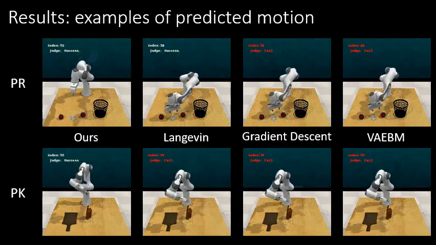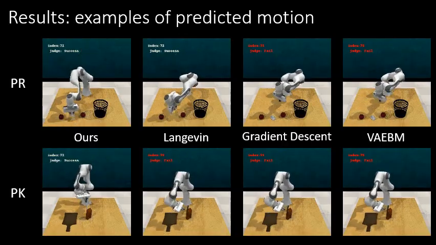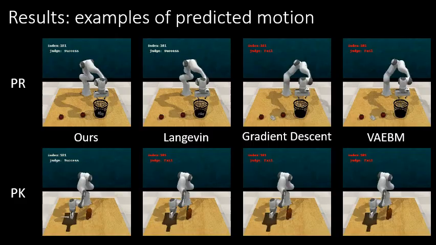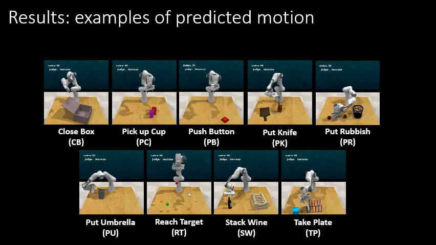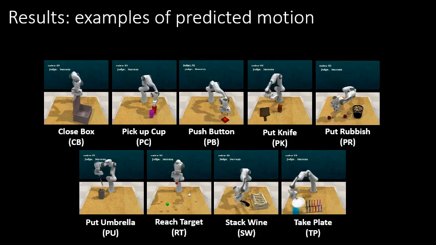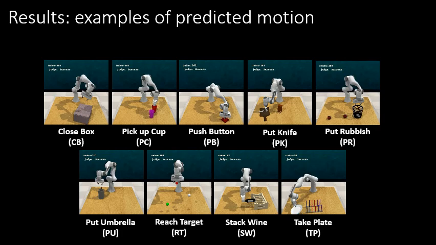This is the example of predicted motions. Since the proposed method precisely evaluates and optimizes the motion, the robot successfully grasps the object and achieves the tasks. Also shown is the predicted motion by our method for all tasks. As shown here, the correct motions are predicted on various tasks.